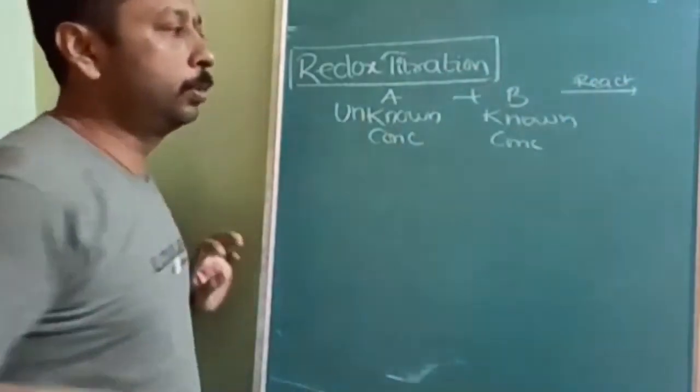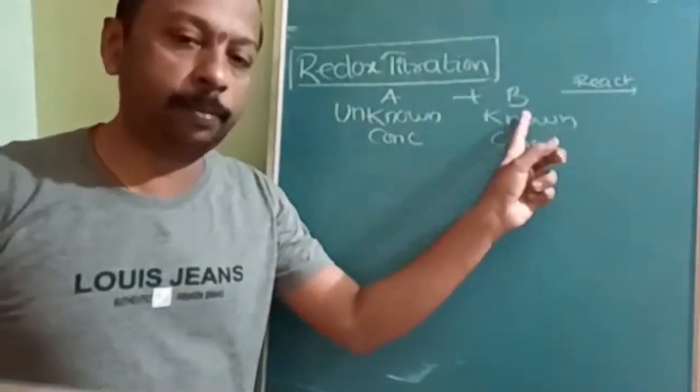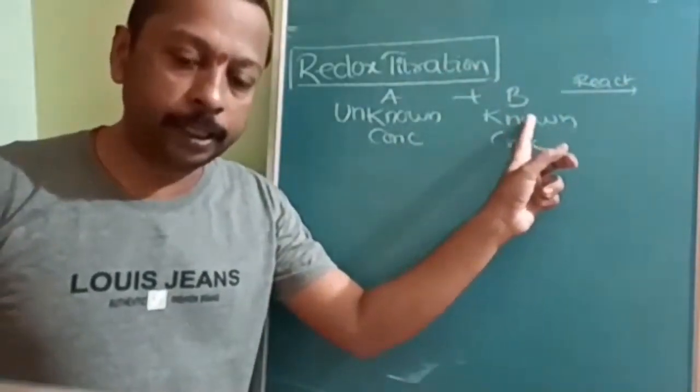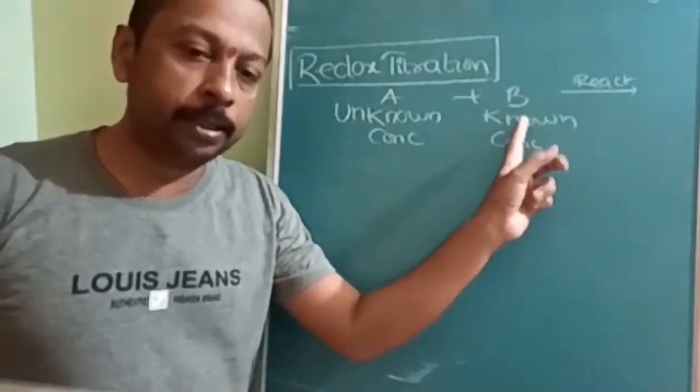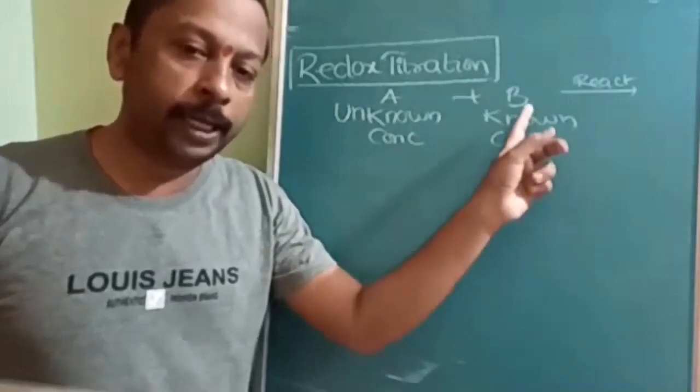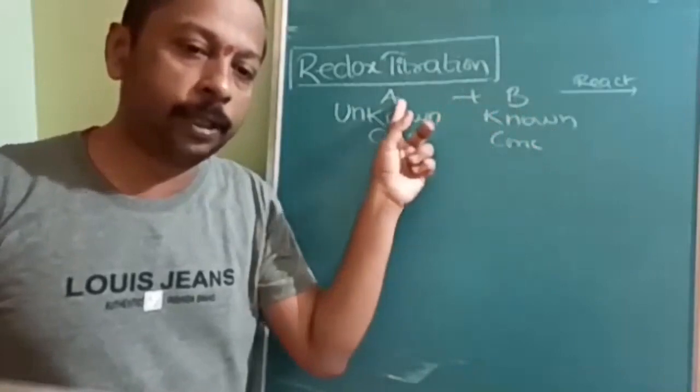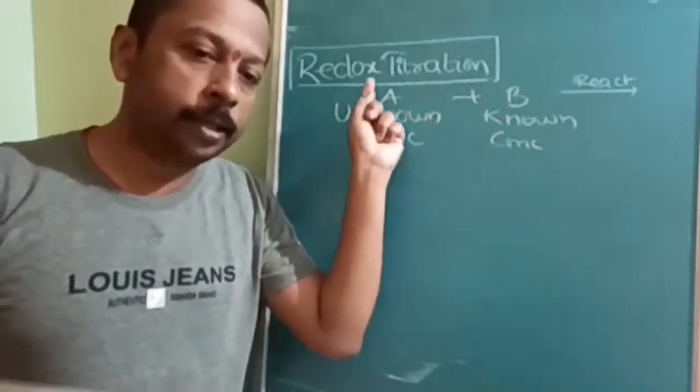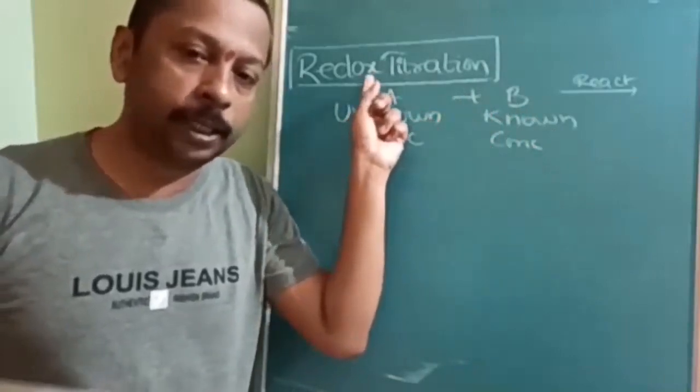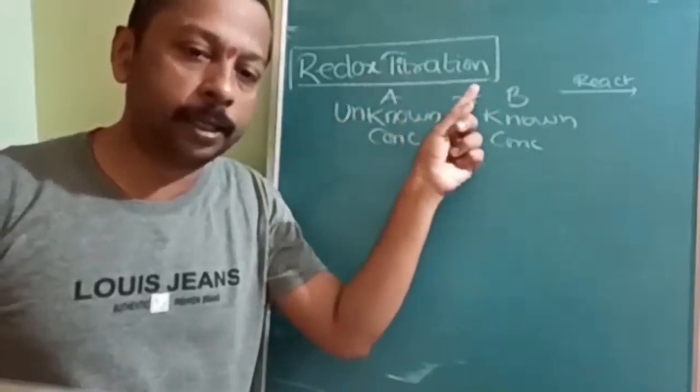These are the two conditions for selecting B: B's concentration should be known and B should be able to react with A. As I told you, we are going to study redox titration as the first part.